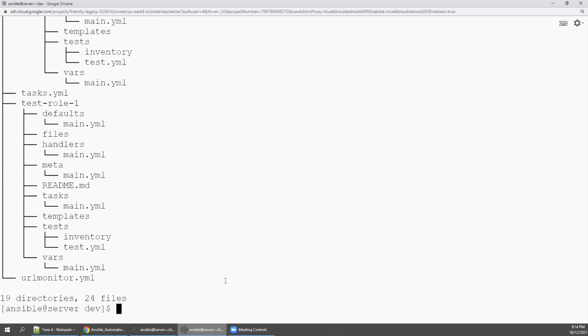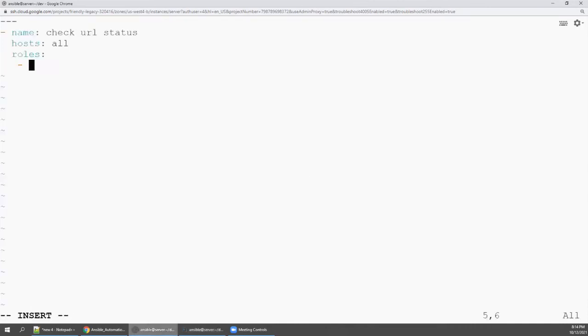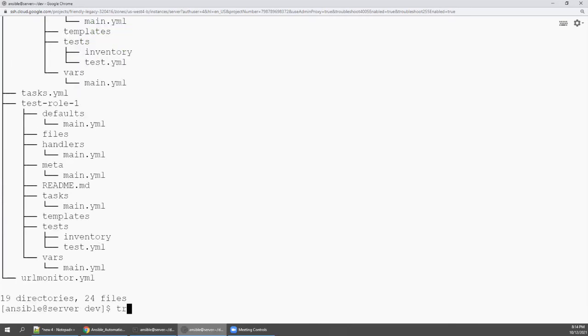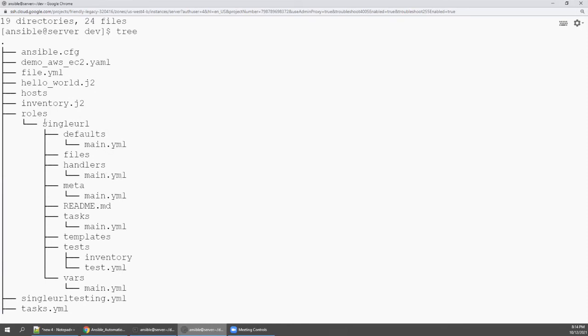Tree. So the role name is single URL. So just mention the role name. That's it. So there is a previous one. I will just remove it, otherwise you will get confused. That is for my previous testing. So stick to the roles directory, right? So if I run again, you will not get confused. So we will have one roles directory, and in that, this is the first role we have created.